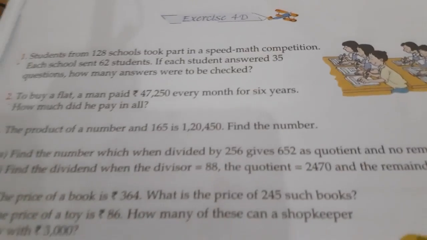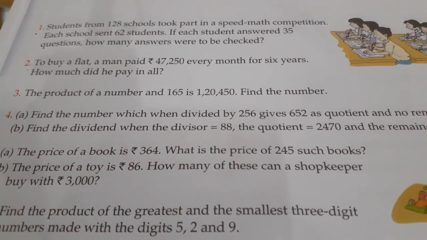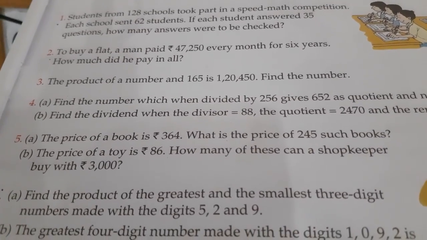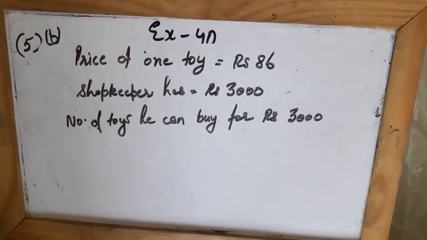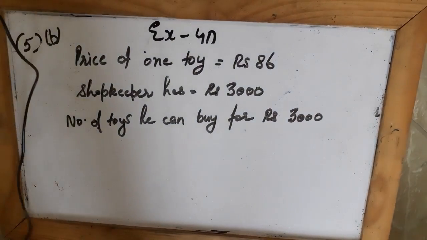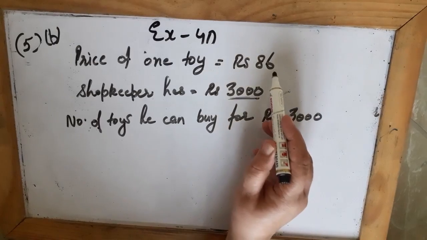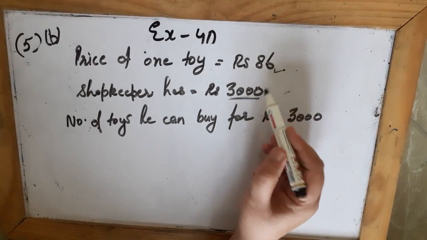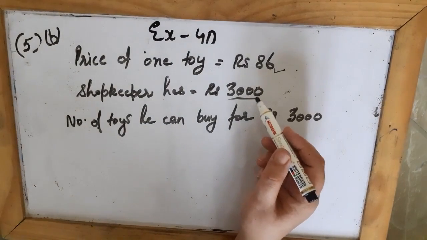Class, now we start with the next question. B part of the fifth question, they say the price of a toy, meaning one toy, is rupees 86. How many of these can a shopkeeper buy with rupees 3,000? So a shopkeeper has 3,000 rupees and he has gone to buy toys, and the cost of one toy is 86, and they are asking you how many toys he can buy out of these rupees 3,000.